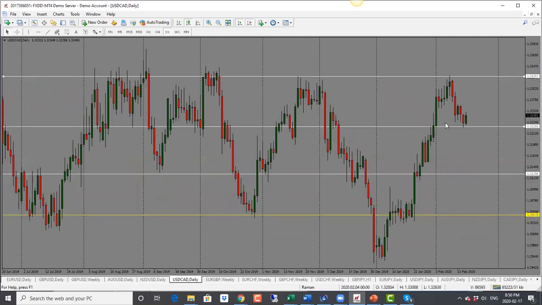Dollar CAD here. Now with this one, we do have price into support here. And as we can see, this is where price has reacted several times. So with this one here, bias is neutral. What I would look at is if price holds above this 1.3225, then we could see price go up even higher here. So at this point, neutral bias, and first target here would be 1.3270, so neutral bias for dollar CAD.